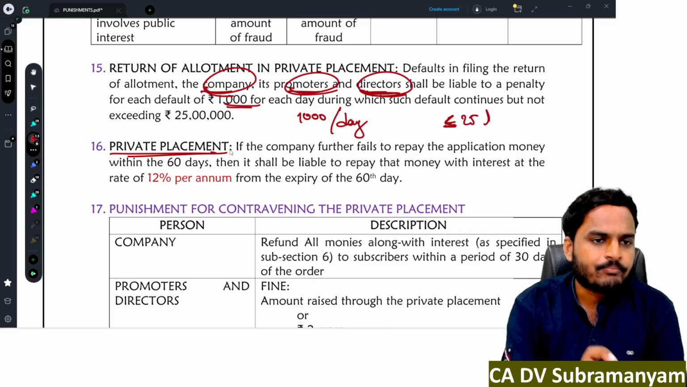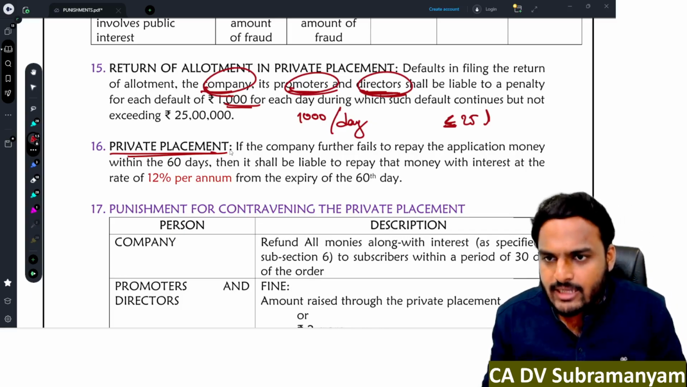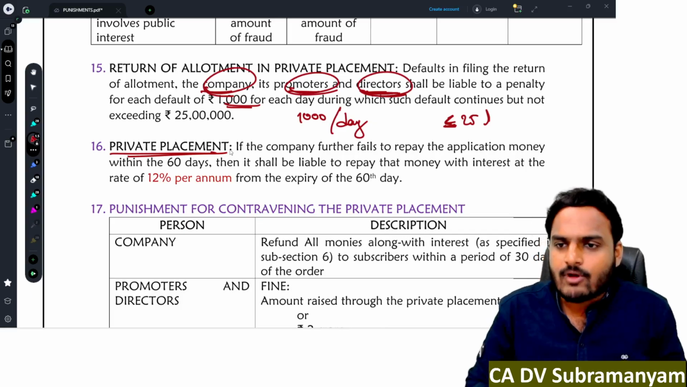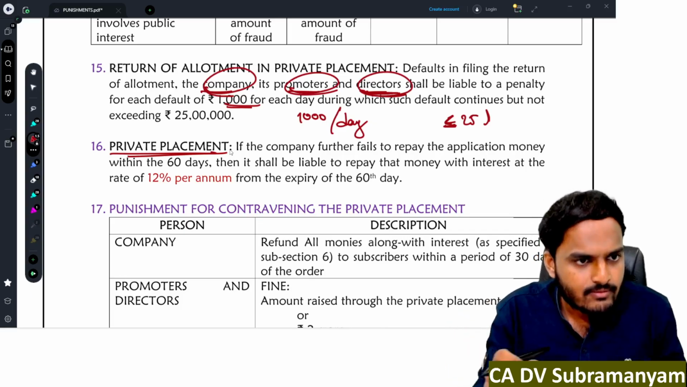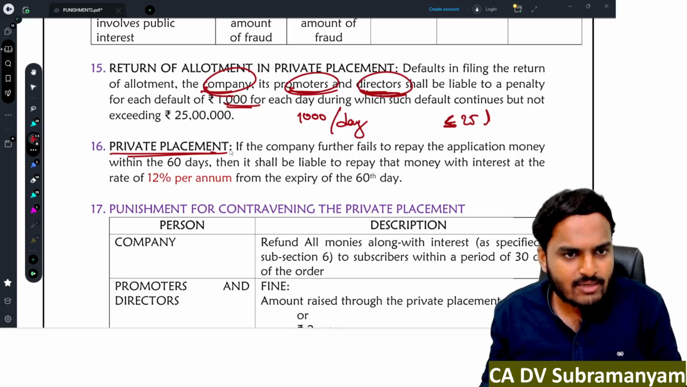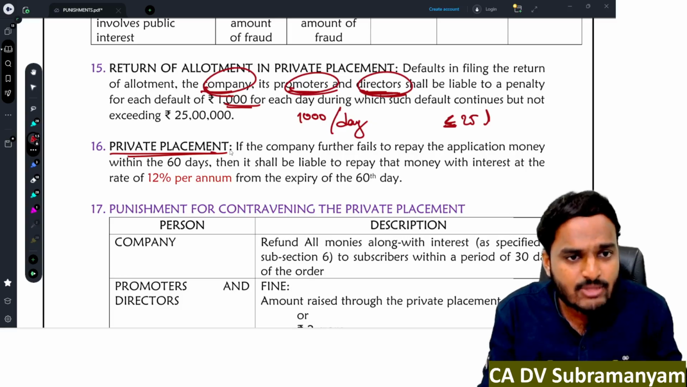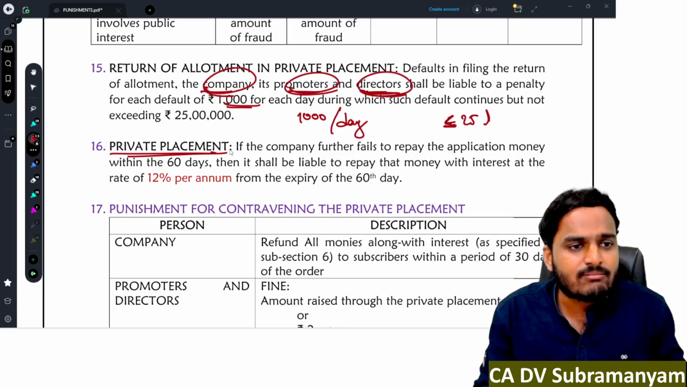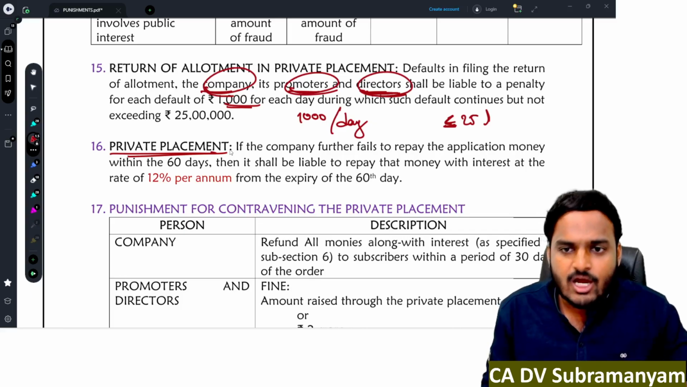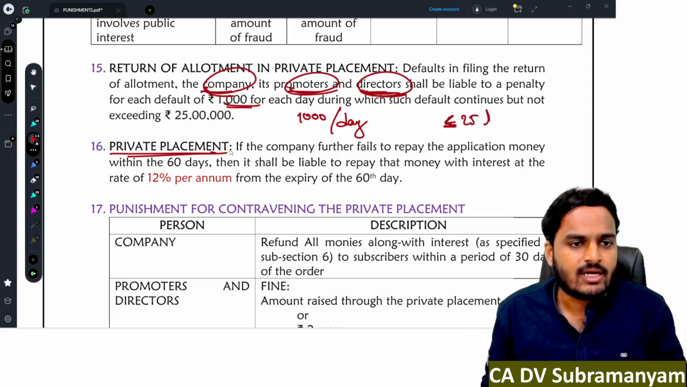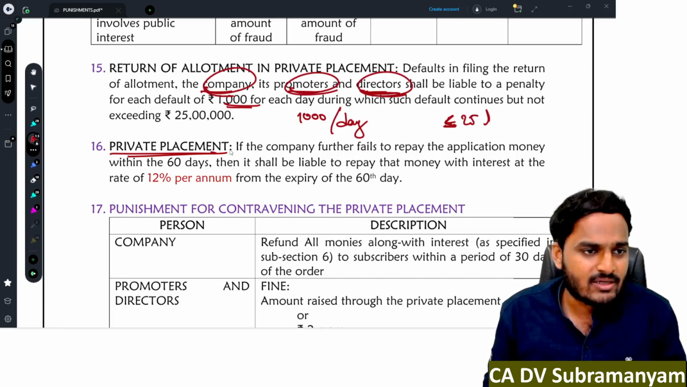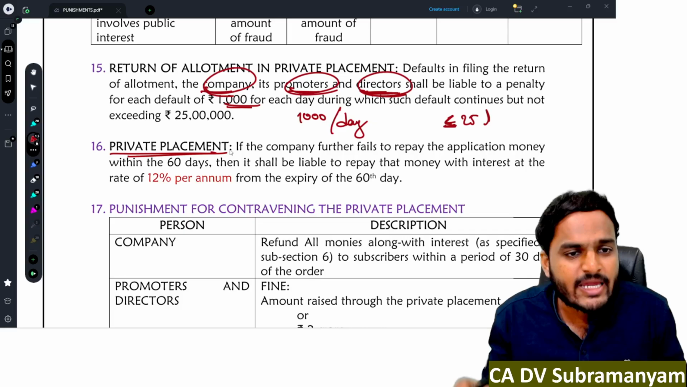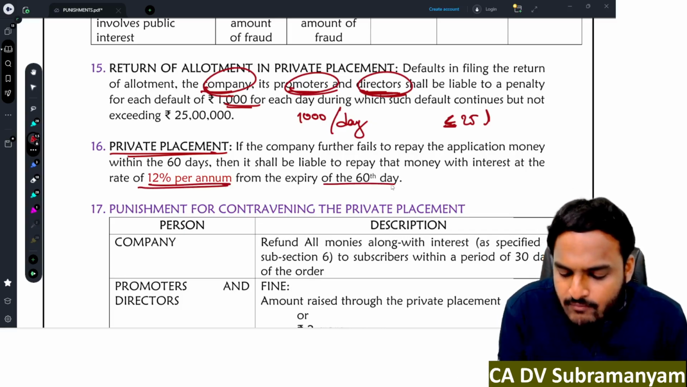Next one, private placement. Within 60 days of receipt of application money, the company has to make allotment. The company has to allot securities for all the application monies received. Such allotment shall be done within 60 days from the date of receipt of application money. If the company fails to make allotment, then application money shall be repaid within 15 days after the expiry of 60 days.